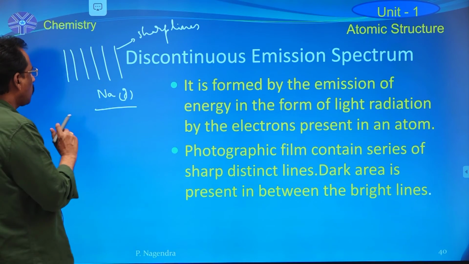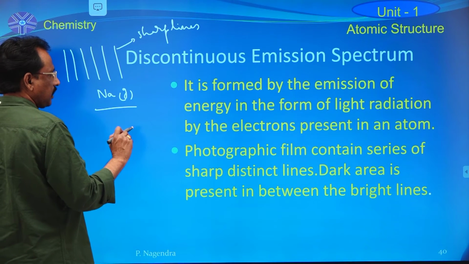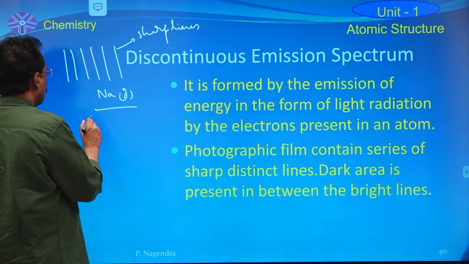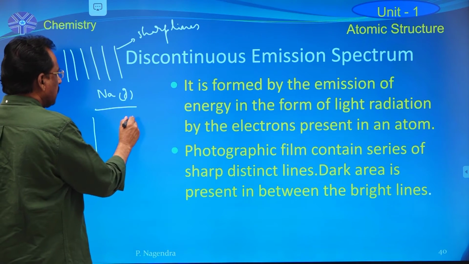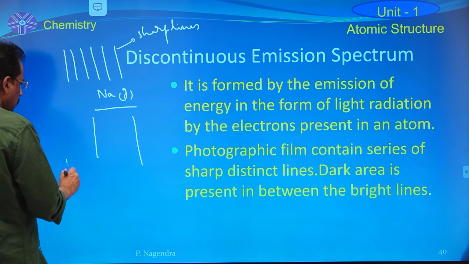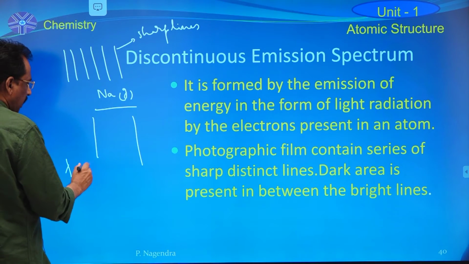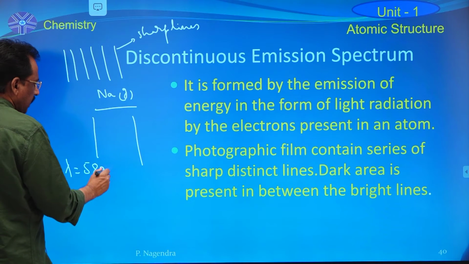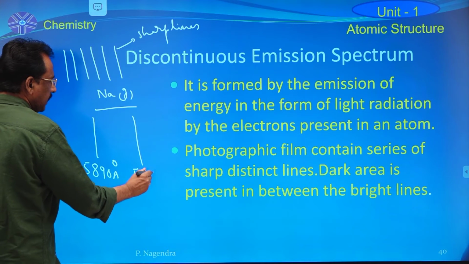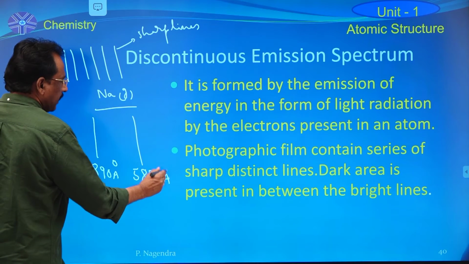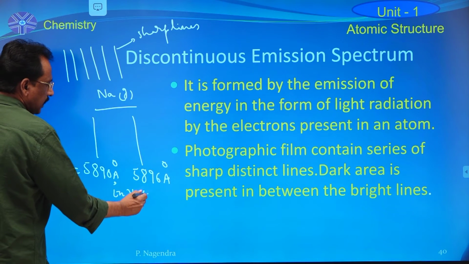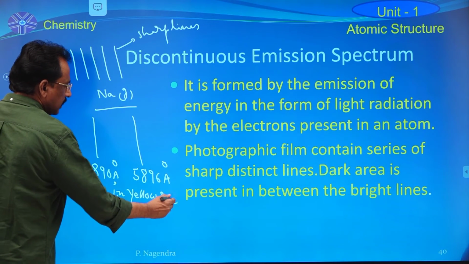Now, on the photographic film, a very, very important objective bit is that sodium vapor produces two discrete sharp lines at lambda 5890 angstrom and 5896 angstrom in the yellow color region.